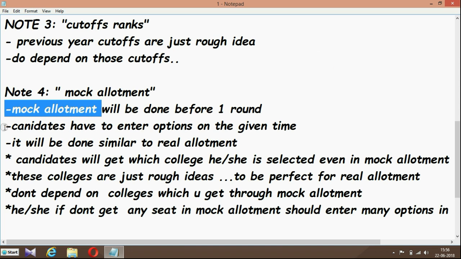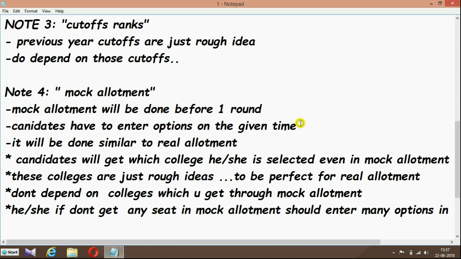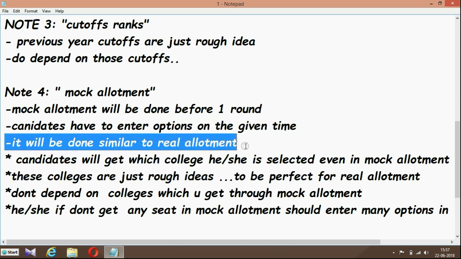And the fourth option is the note on mock allotment. So what is the note on mock allotment? Mock allotment will be done before the first round, as I said earlier in one of the points. And next, candidates have to enter options in the given time. This is a must. Every candidate should enter the options before the given time.